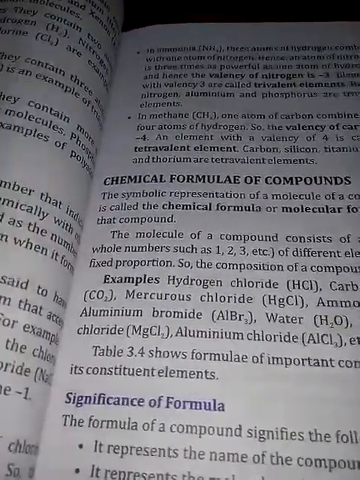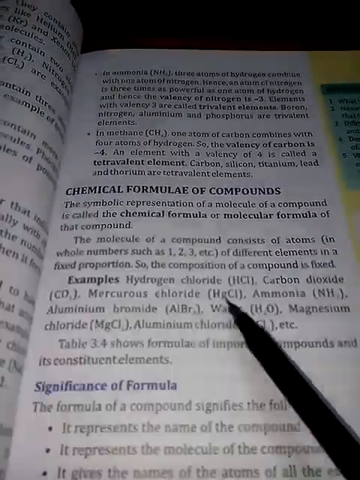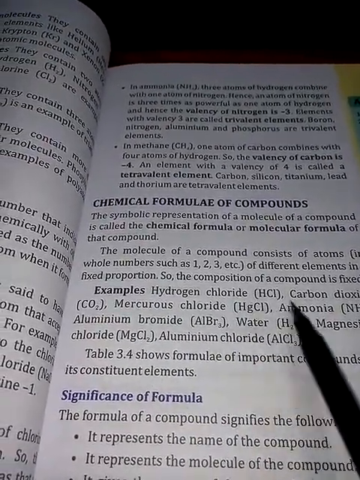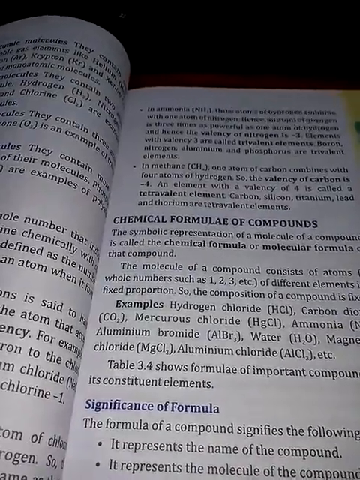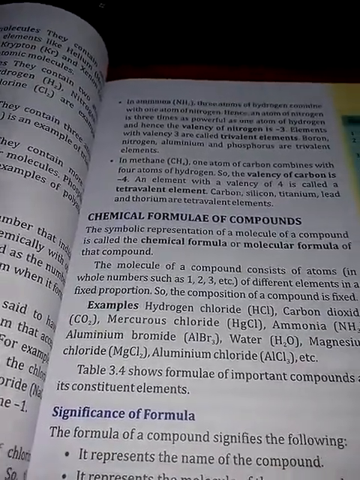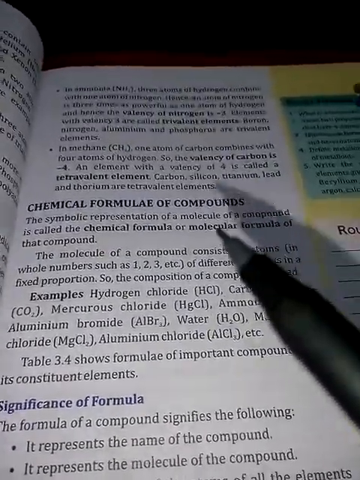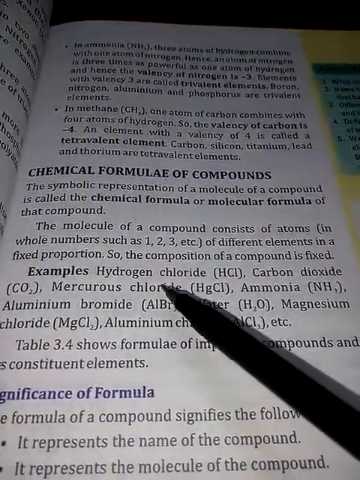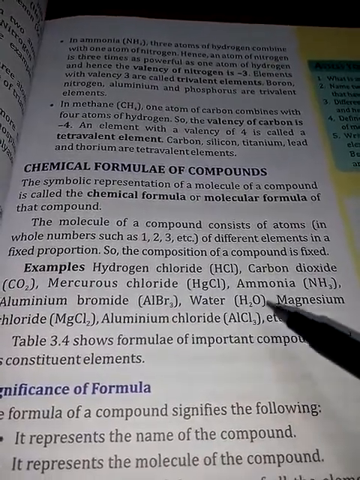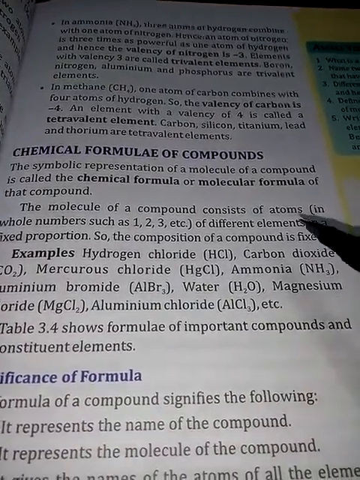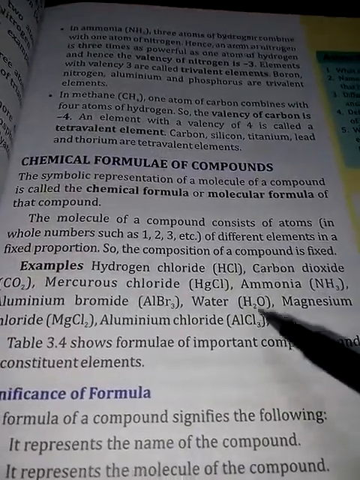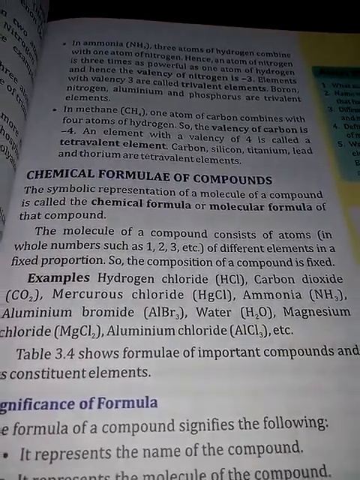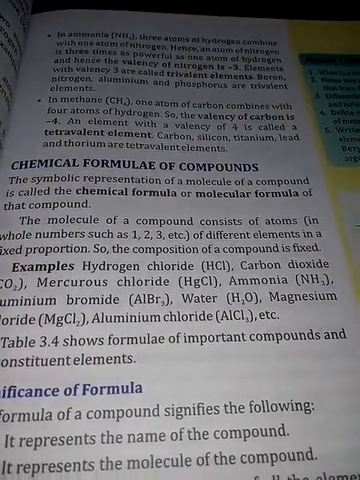Here you can see on this page HCl, HgCl, AlBr3, CO2, H2O. These are all known as chemical formulas of a compound. So what is a compound actually? In a compound you will get more than one type of atoms, chemically combined in a fixed ratio, right?